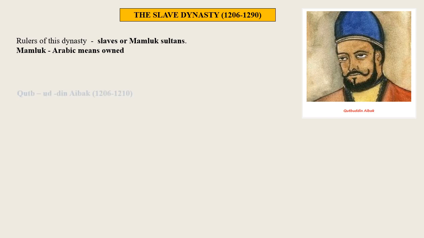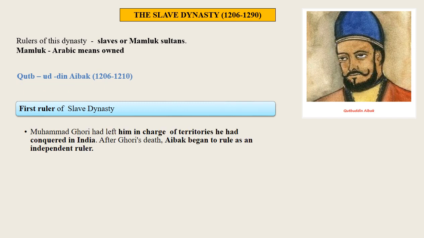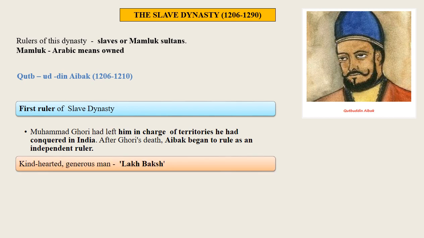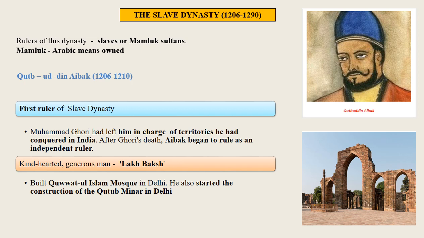The first ruler is Qutb-ud-din Aybak, who ruled from 1206 to 1210. Muhammad Ghori had left him in charge of territories he had conquered in India. After Ghori's death, Aybak began to rule as an independent ruler. He was a very kind-hearted and generous man, so he was called Lakshbaksh or giver of lakhs because he gave away a lot of wealth in charity. He built the Qutb-ul-Islam Mosque in Delhi and also started the construction of Qutub Minar in Delhi.